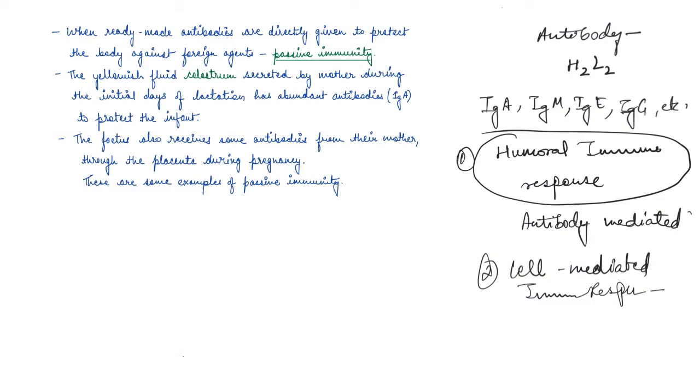So, guys, with this, we have finished different types of immunity. In the next video, we'll see more about vaccination, what is autoimmunity, what are allergies, and what kind of organs are there which form the immune system of our body?